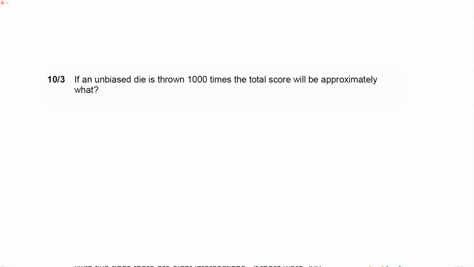So in this question it says if an unbiased die is thrown 1,000 times, the total score will be approximately what? Firstly, an unbiased die means that it is not biased. Secondly, what does bias mean? Bias means unfair. Something is biased, then it's unfair. So if it's not biased, then it's not unfair, which means that it's fair.